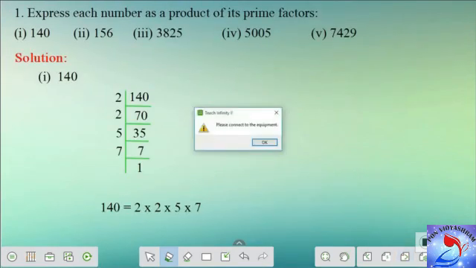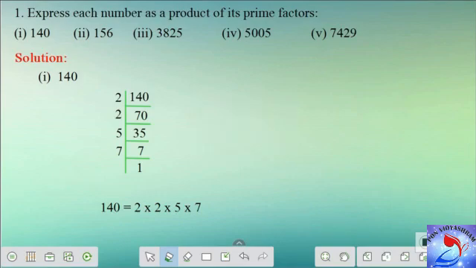The first problem is: express each number as a product of its prime factors. So we are given 5 subdivisions here, and we are asked to express each number as a product of its prime factors. This is not a new method for us, because we have learnt all this in our lower classes. Hence, I'm going to solve only one subdivision to show how to write the steps here.